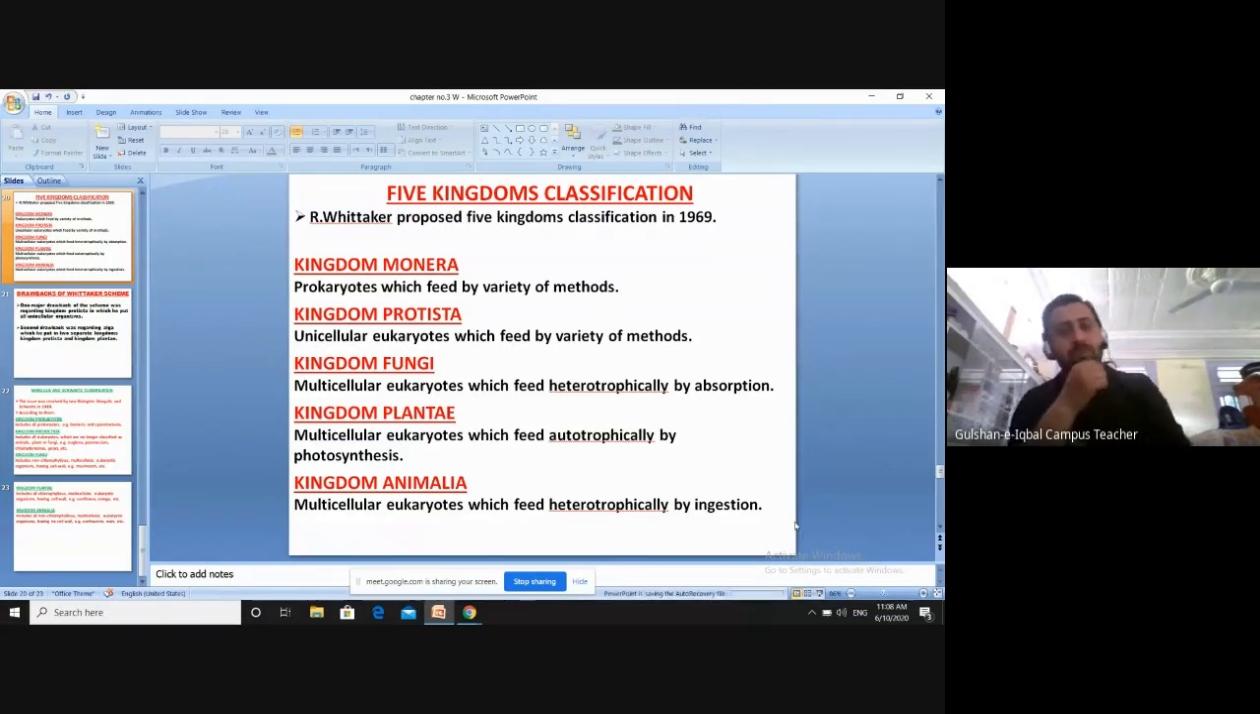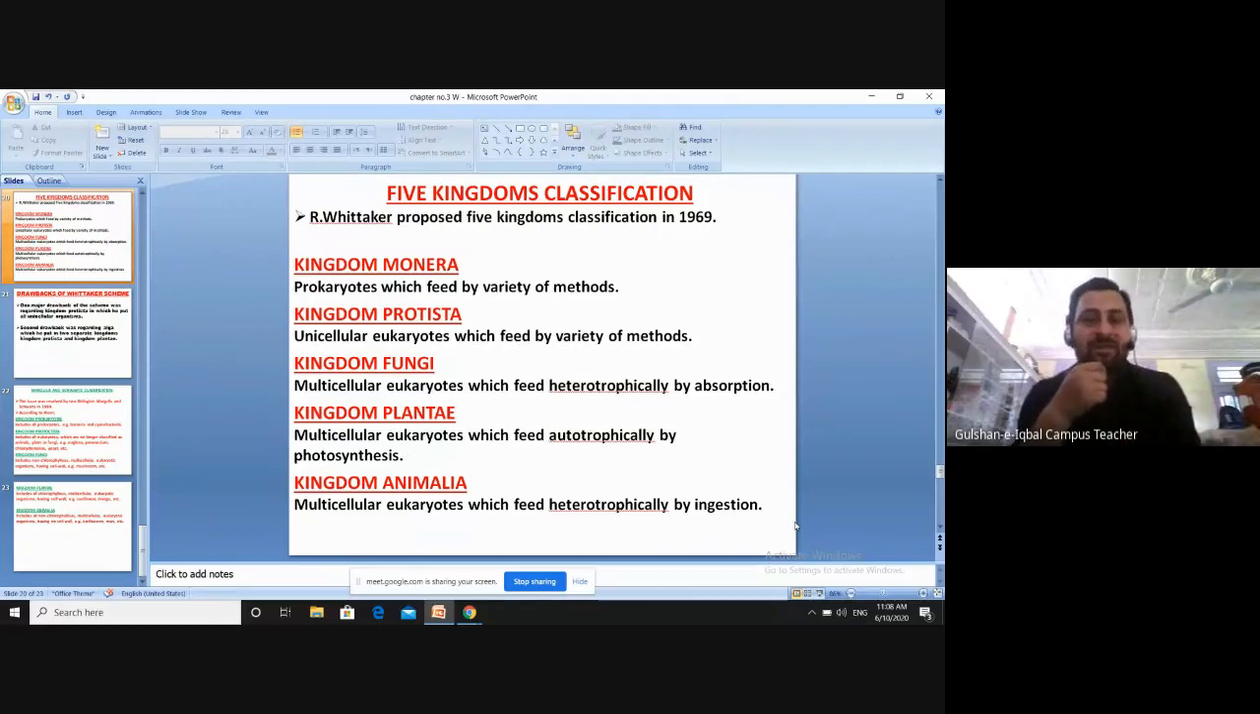The fourth kingdom of Robert Whittaker was Kingdom Plantae. In Kingdom Plantae, Robert Whittaker put multicellular eukaryotes which feed autotrophically by photosynthesis. Heterotrophically means they cannot prepare their food. Autotrophically means they can prepare their own food, and by the process of photosynthesis they feed themselves.